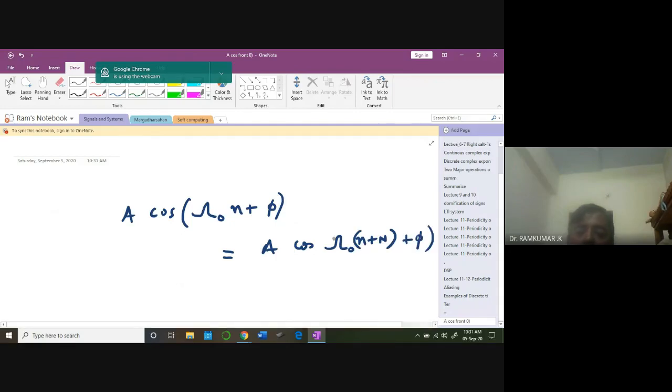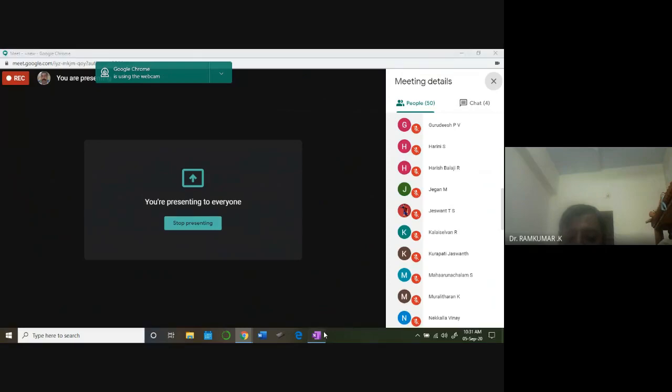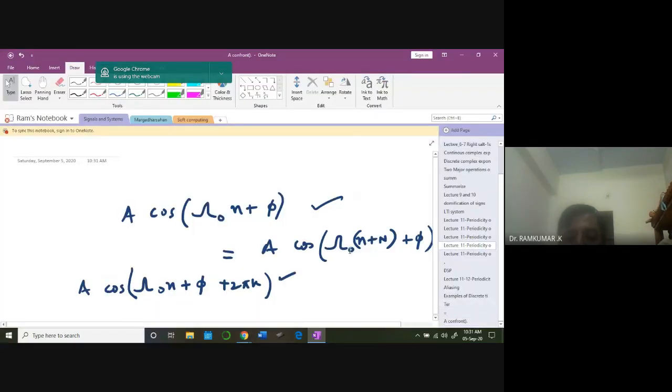I'm looking for this expression, trying to equate these two. So I'm taking A cos of Omega naught n plus pi plus 2 pi k. You understand? Because of that, what is the expression I ended up with?